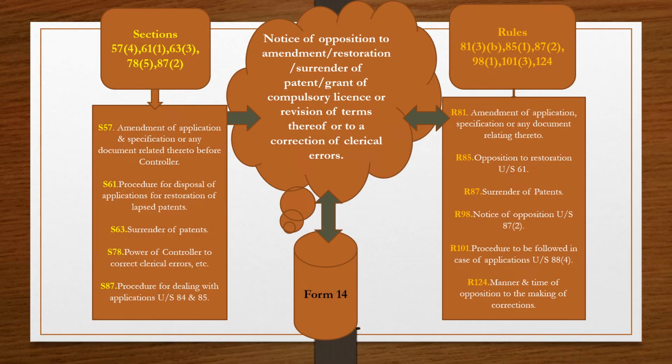Go to form number 14. The title is Notice of Opposition to Amendment or Restoration or Surrender of Patent or Grant of Compulsory License or Revision of Terms thereof or to a correction of clerical errors. So all these things are included here in form 14.